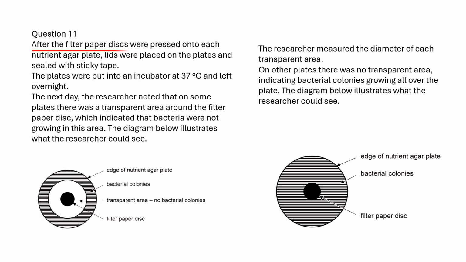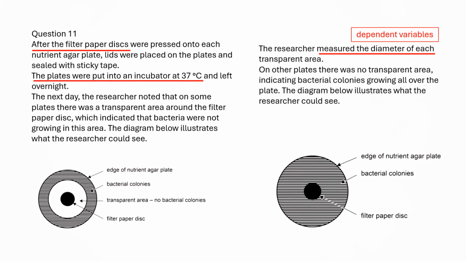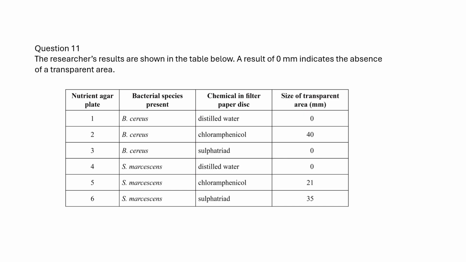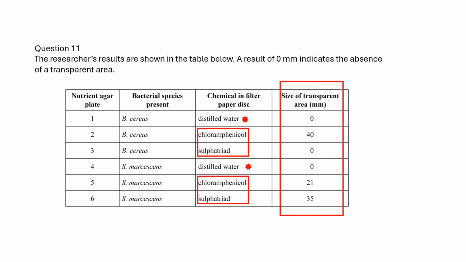After the filter paper discs were pressed onto each nutrient agar plate, the plates were put into an incubator at 37 degrees Celsius and left overnight. Then, the diameter of each transparent area is measured. This diameter is a dependent variable. 2 antibiotics are tested. Distilled water is set as a control group. The size of the transparent area is measured.